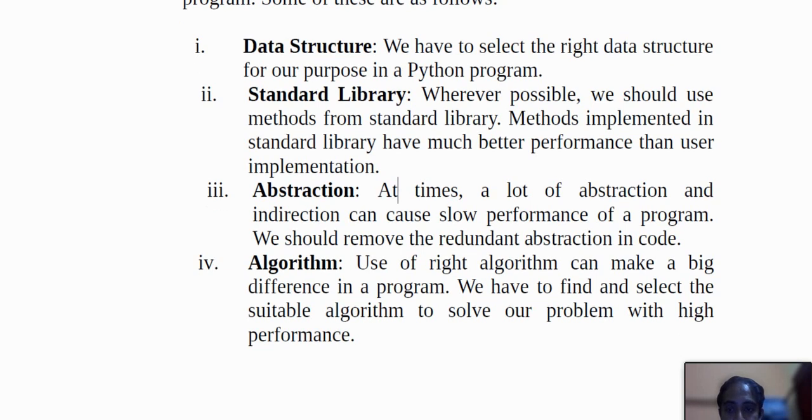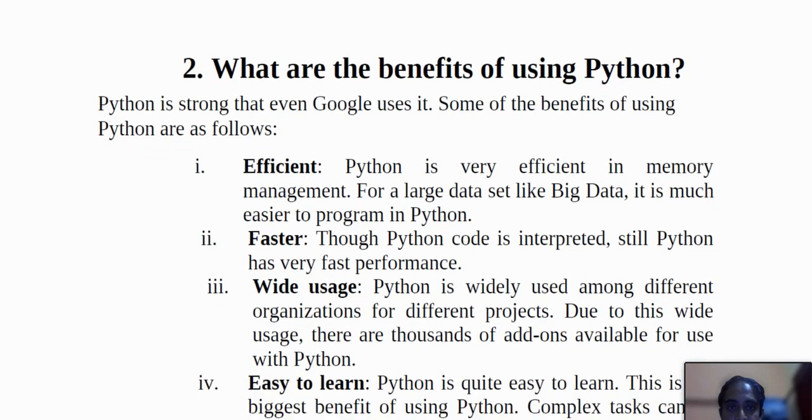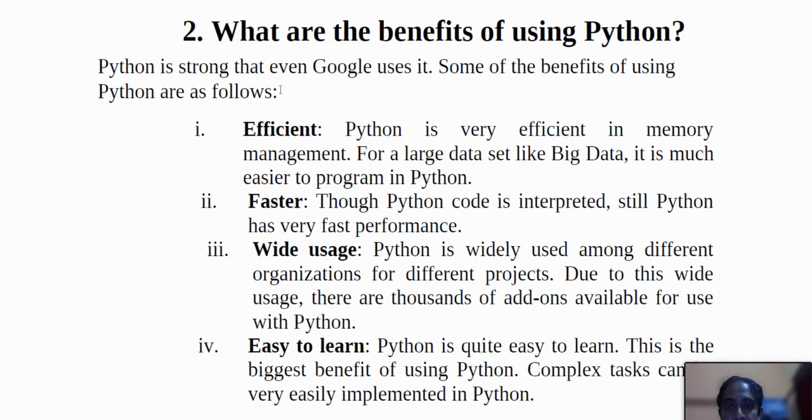Okay, so the next question is: what are the benefits of using Python? It is a very simple question, but when they ask you, you may not give the answer. So that's why I made it. That is efficient, first of all, then faster, then wide usage, and then easy to learn. Efficient means Python is very efficient in memory management and for large data sets like big data, and it is easier to program in Python. And faster is that though Python code is interpreted, still Python is a very fast program. And wide usage is that you should give an answer like this.